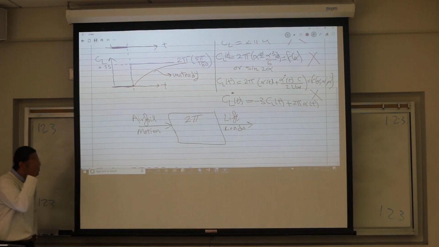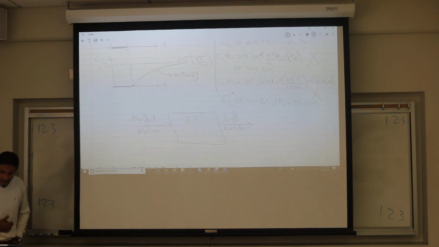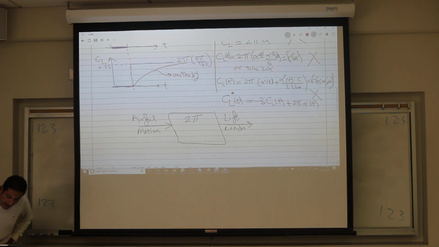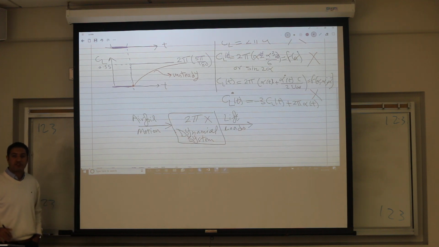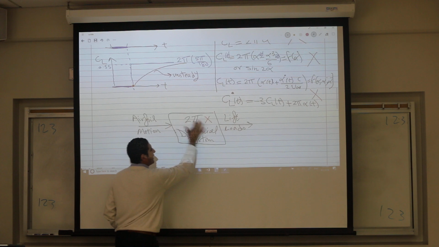But now we're viewing it from this unsteady perspective, as a dynamical system. So this 2 pi is no longer valid. Okay? It cannot be an algebraic relation where you just multiply by a gain. No, it has a dynamical nature.